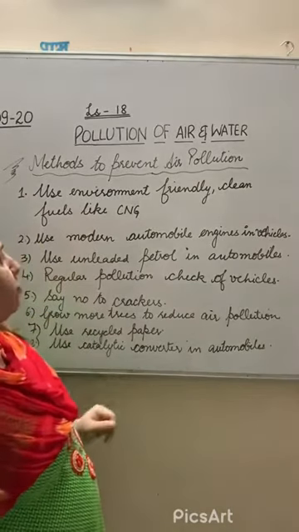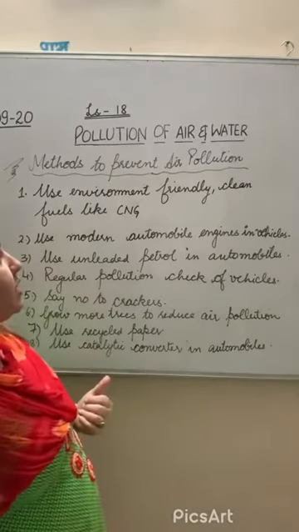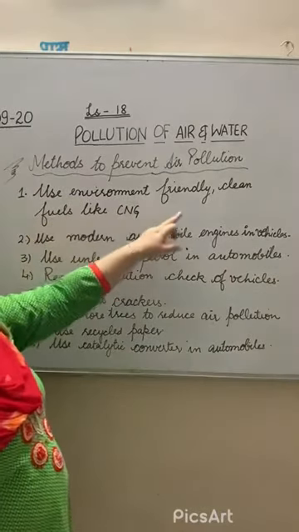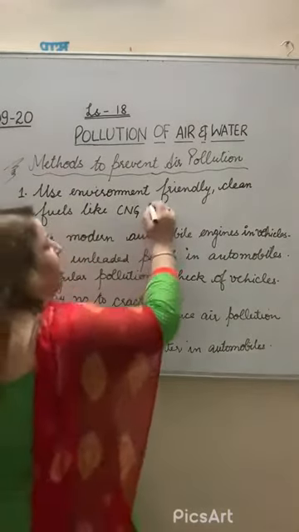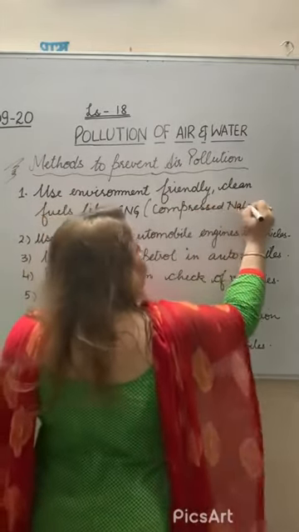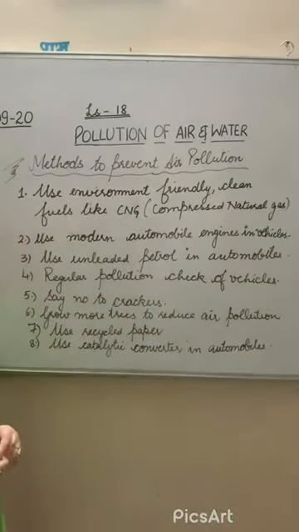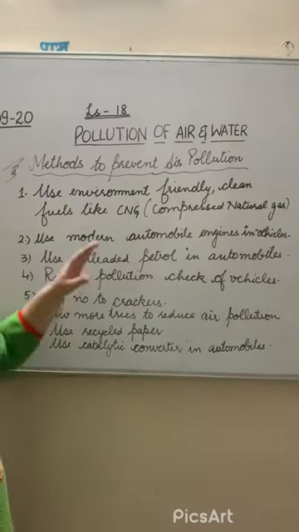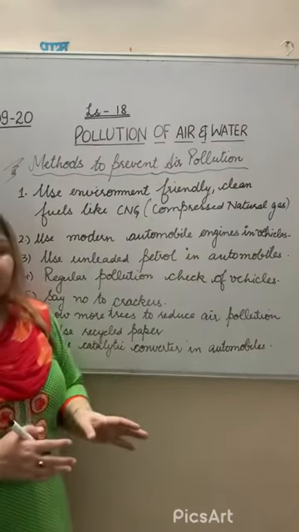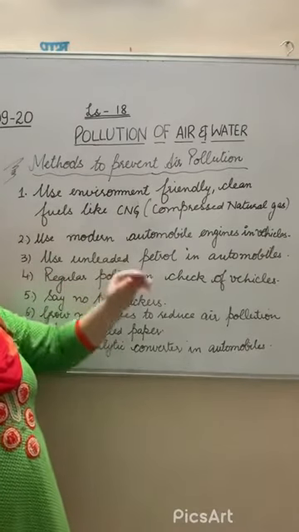So what we have to do, being a citizen of India, what precautions or preventive measures do we have to take to avoid air pollution? Number 1, we can use environment friendly clean fuels like CNG, compressed natural gas. All of you know very well that in Delhi CNG vehicles are used because it is a cleaner fuel. In the previous chapter we also discussed that CNG is a cleaner fuel. So we have to use automobiles which run on CNG.